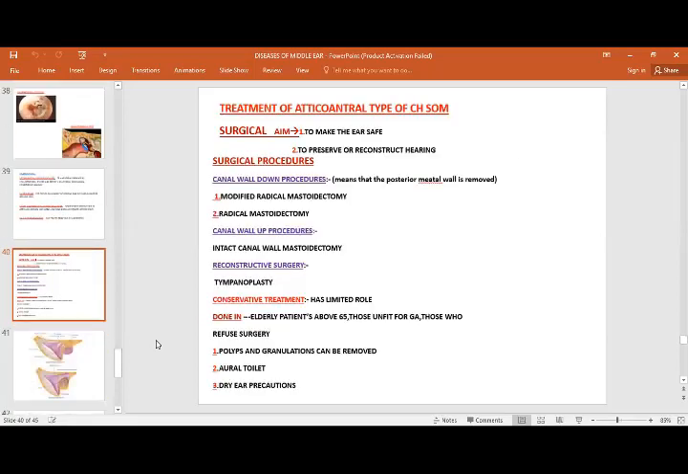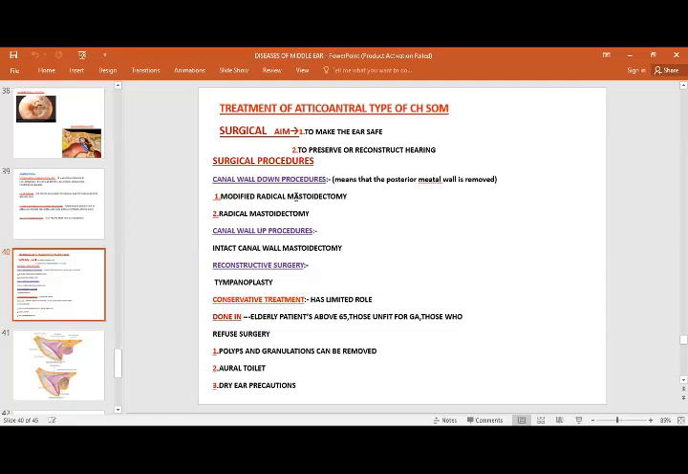So again, treatment. The gold standard treatment for the different types of chronic suppurative otitis media is surgical intervention. What are the aims? Basically, to make the ear safe and to preserve or reconstruct hearing. Those are the two main aims. Surgery is the treatment of choice for the atticoantral type of chronic suppurative otitis media. Basically, we would have the surgical intervention which we call mastoid exploration.